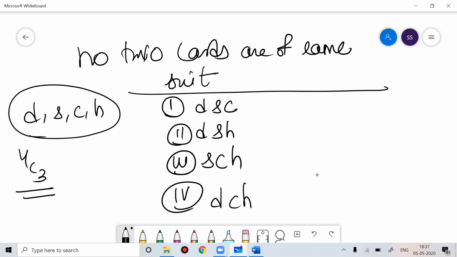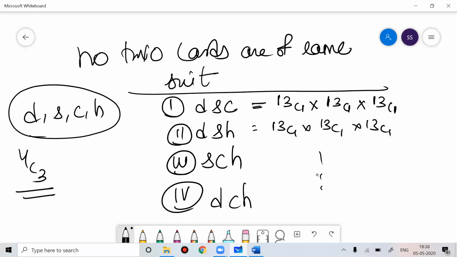So four suits are there, and you are picking three cards, and all three cards would be of different suits. So how is this possible? This is 13C1, and all three should be a different suit. 13C1 into 13C1, into 13C1, and there are four cases you draw.